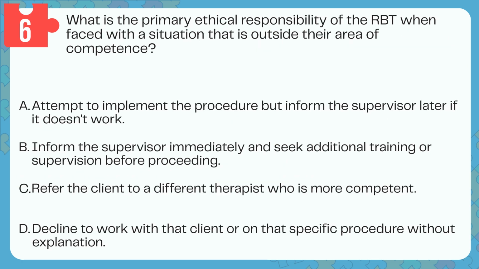Question 6. What is the primary ethical responsibility of the RBT when faced with a situation that is outside their area of competence? A. Attempt to implement the procedure but inform the supervisor later if it doesn't work. B. Inform the supervisor immediately and seek additional training or supervision before proceeding. C. Refer the client to a different therapist who is more competent. D. Decline to work with that client or on that specific procedure without explanation.